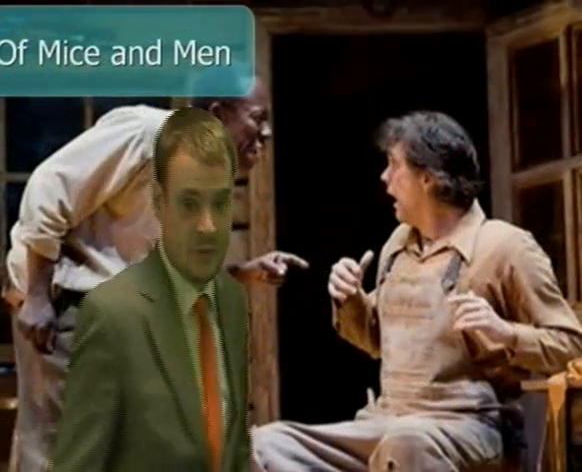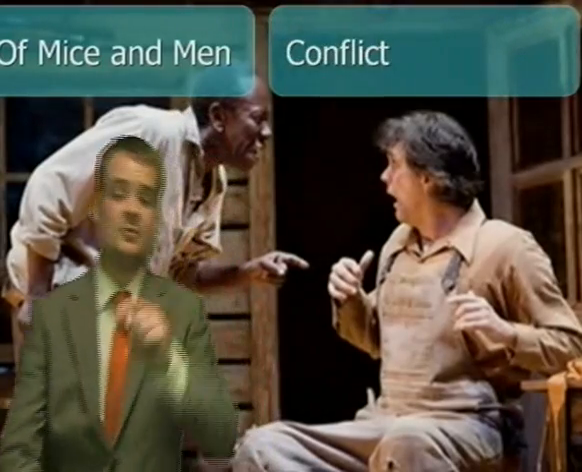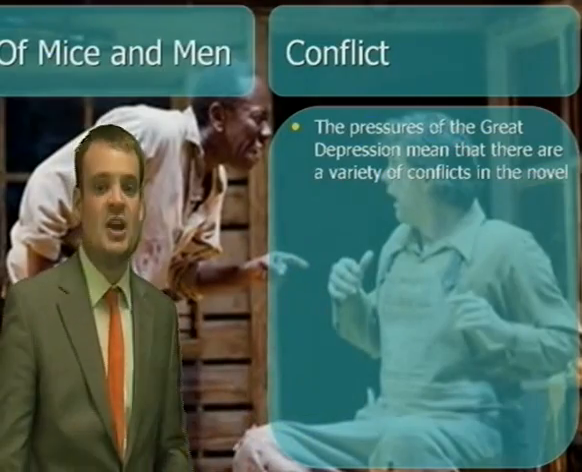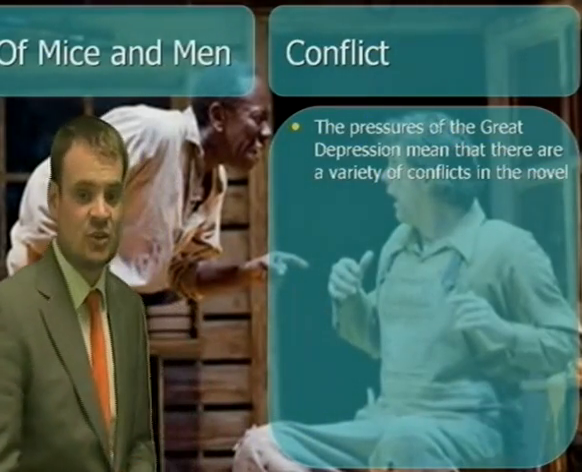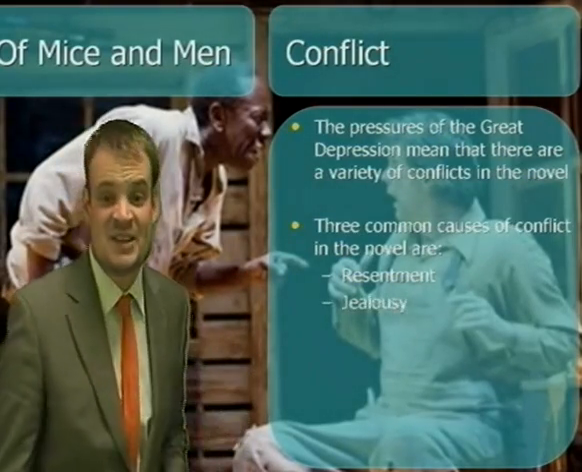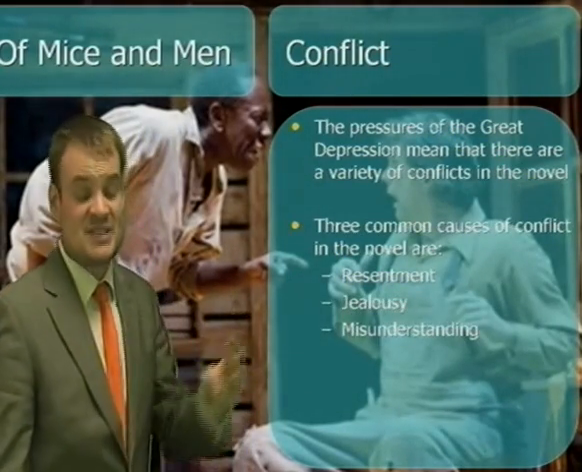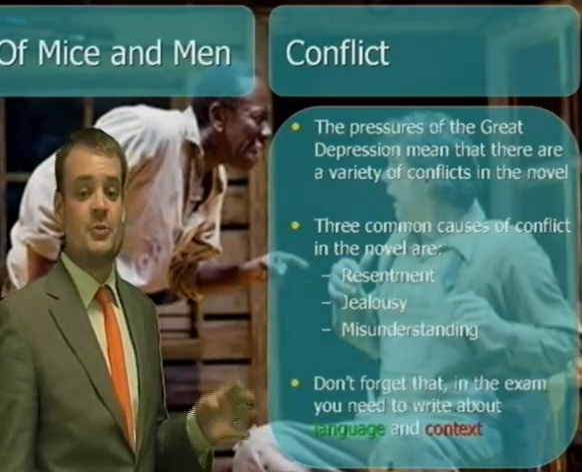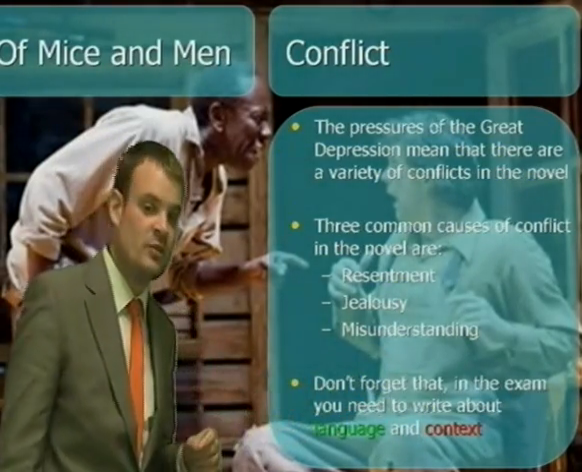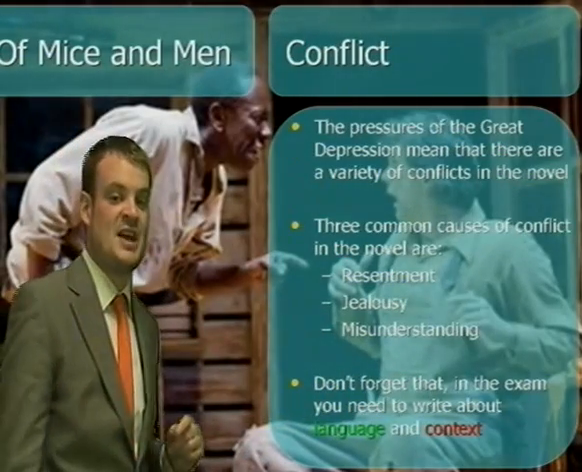And to recap what we've looked at, we've been thinking about the theme of conflict in Of Mice and Men. We've talked about the way the pressures of the Great Depression lead to a variety of conflicts in the novel. We've looked at three particular causes of conflict, those being resentment, jealousy and misunderstanding, and we've also focused all the way through on the language and the context of the novel, which is going to be so important in your exam. Good luck.